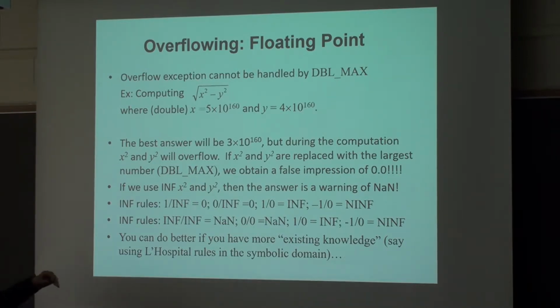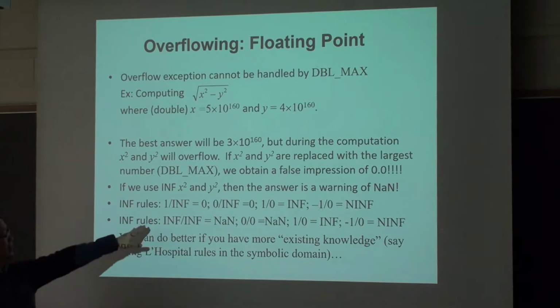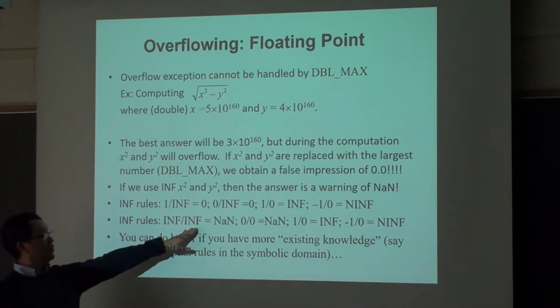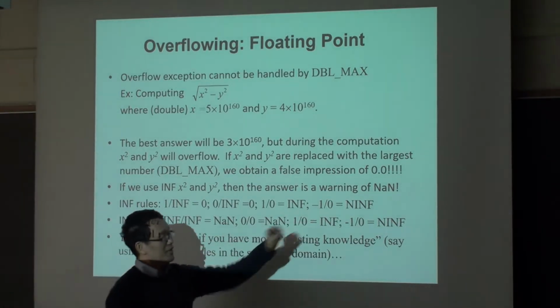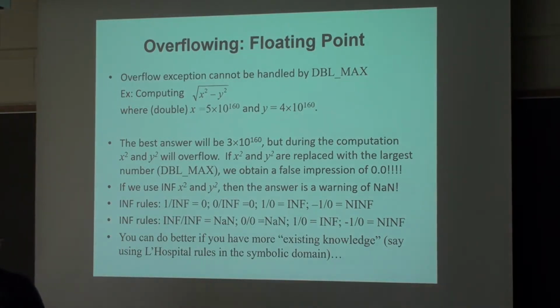Okay, good example to do. Infinity rules are something like this. Okay, these are infinity rules. 1 divided by infinity is 0. 0 divided by infinity is 0. Minus 1 divided by 0 is negative infinity.